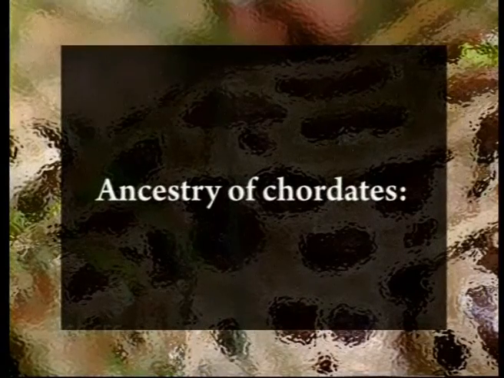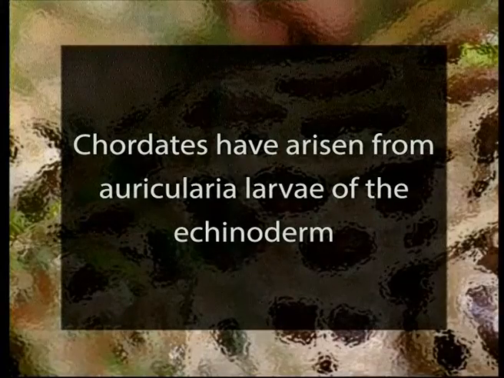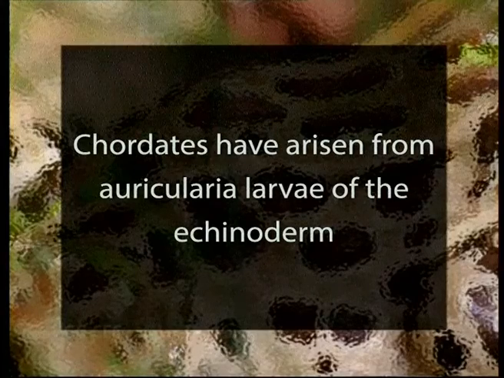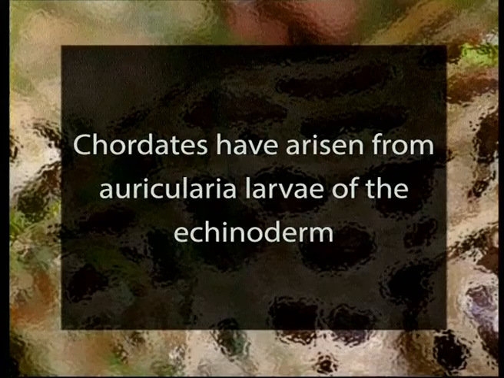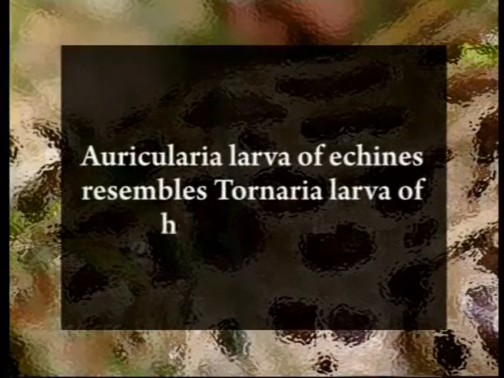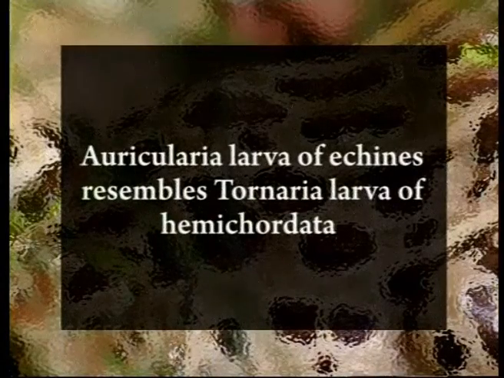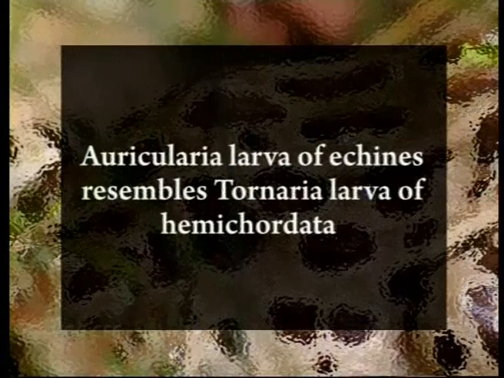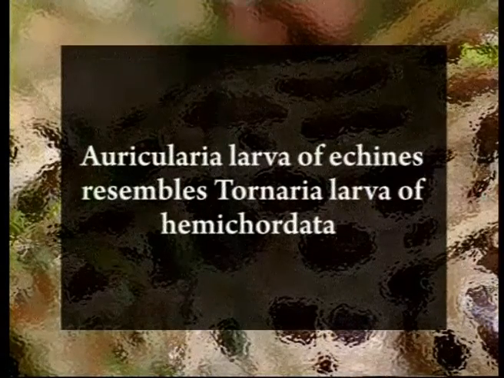Where from these chordates have arisen? The ancestry of chordates is ambiguous, but most of the scholars of zoology and most scientists believe that the chordates have arisen from the auricularia larva of the echinoderma. Why? What are the similarities between the two, or what are the affinities between the two? Number one, auricularia larva resembles the Tornaria larva of the hemichordata in the following features.